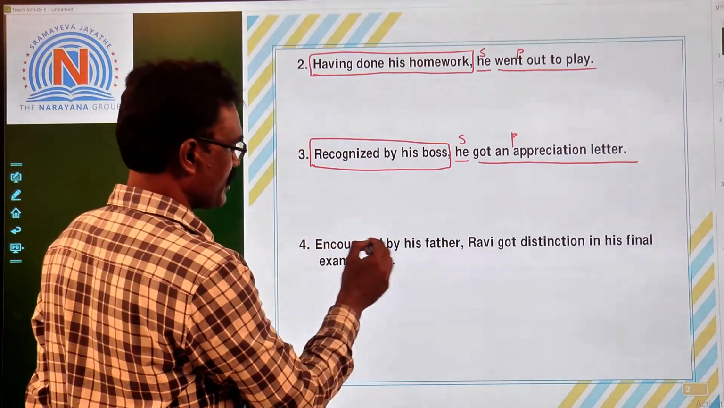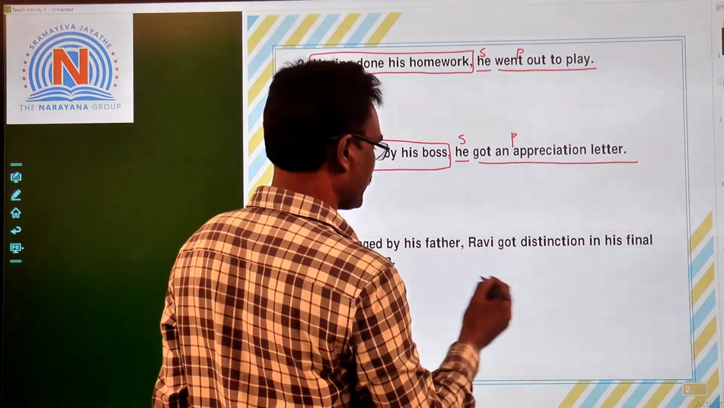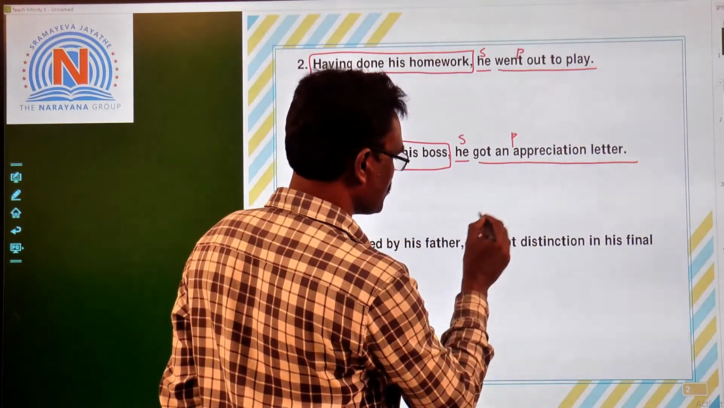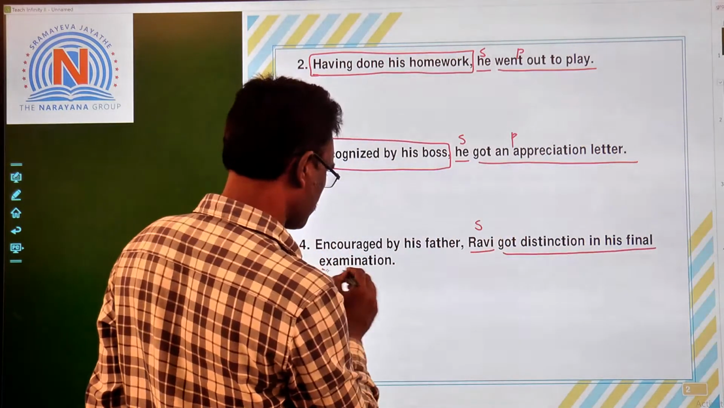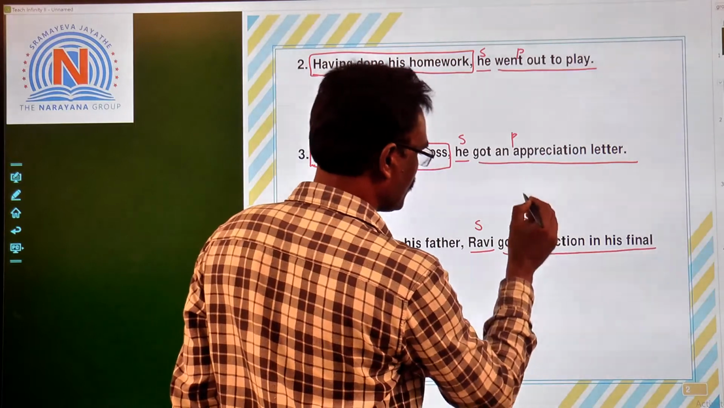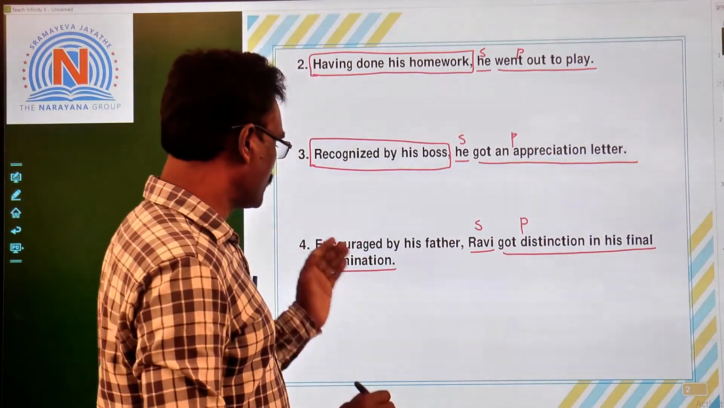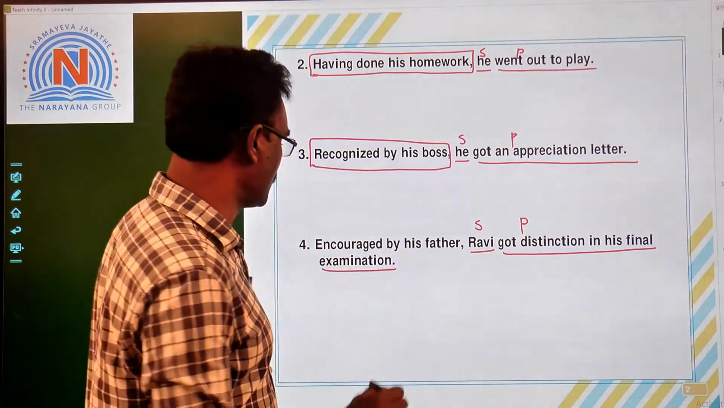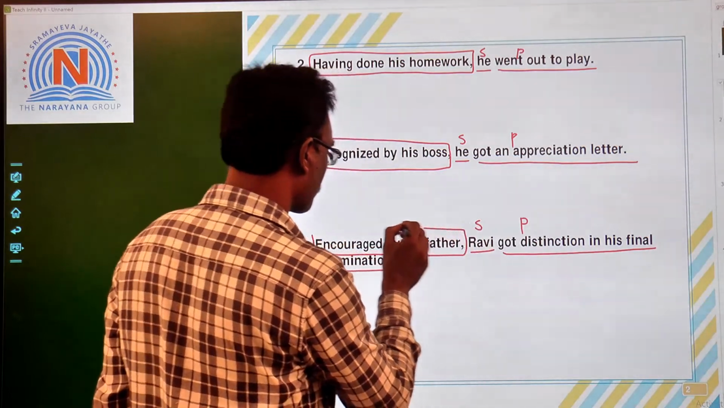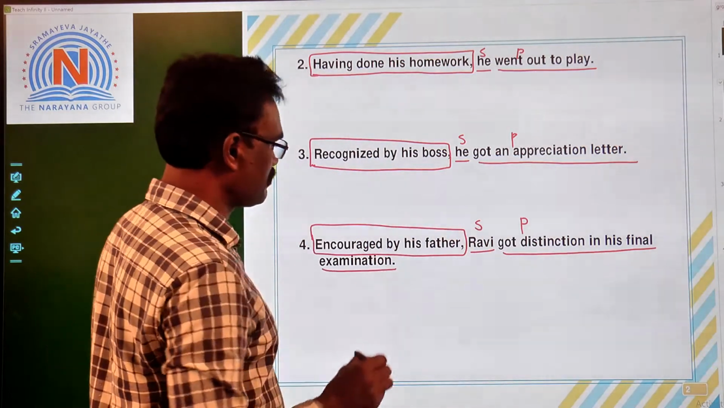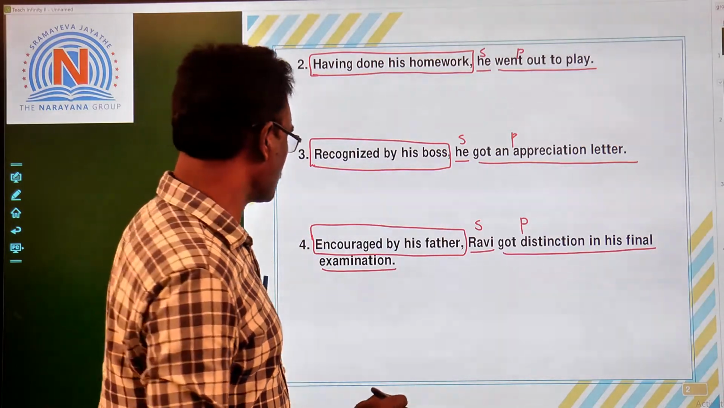Next, fourth one, encouraged by his father, Ravi got distinction in his final examination. So Ravi, subject, got distinction in his final examination. So this is the predicate part. It is a full sentence, clause, it gives complete meaning. Then what about this, encouraged by his father? So this is a non-finite clause. It gives partial meaning, right? Not complete meaning, partial meaning, non-finite clause.